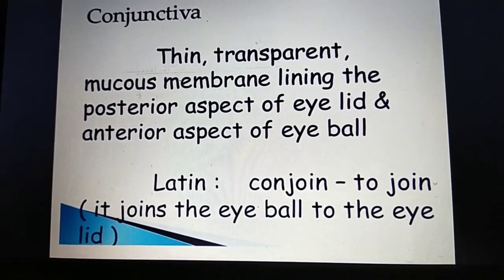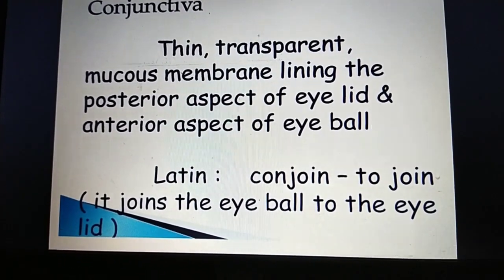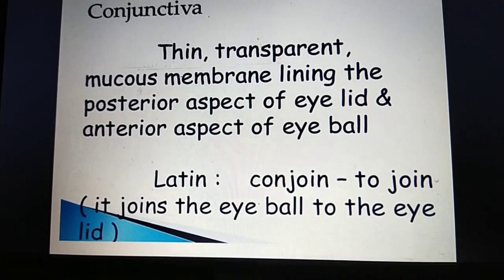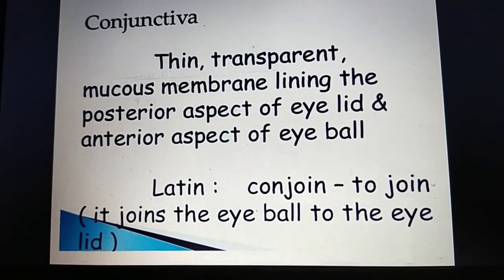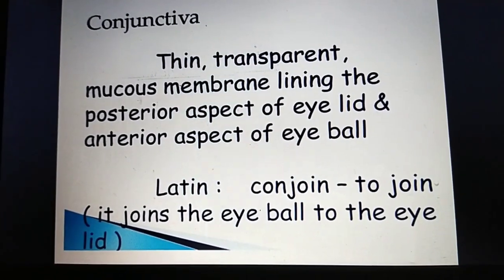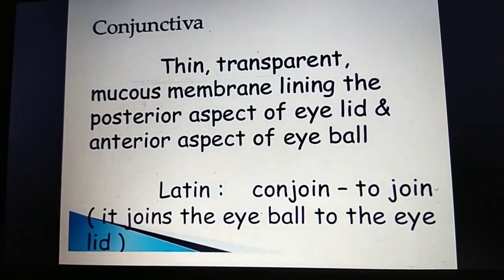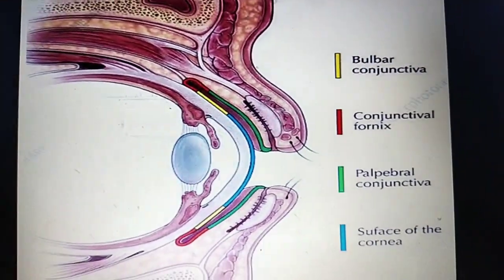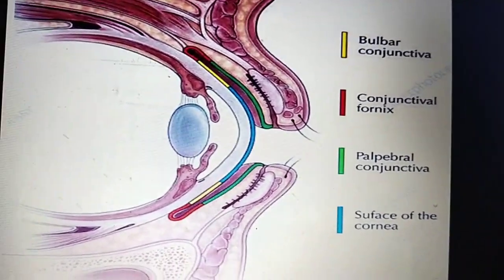This is a thin transparent mucous membrane lying on the posterior aspect of the eyelids and the anterior aspect of the eyeball. It covers the eyelids posteriorly and the eyeball anteriorly. You can see clearly here in this picture, the conjunctiva is there.